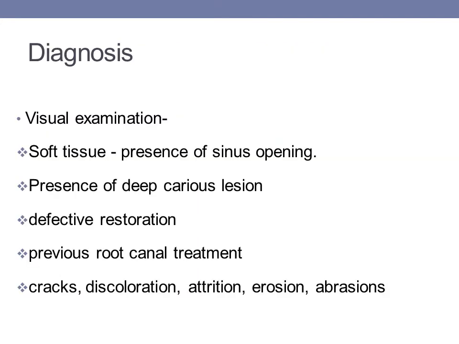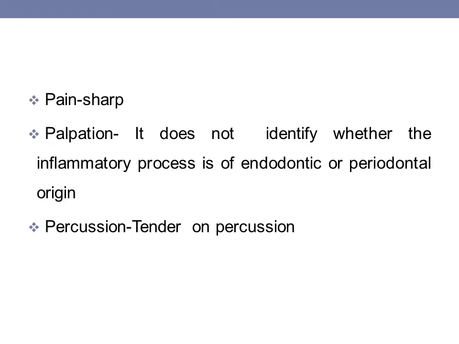Now, how will you diagnose this primary endodontic lesion? On visual examination, you will see that the soft tissue has the presence of a sinus opening, presence of a deep carious lesion, a defective restoration, previous root canal treatment, cracks, discoloration, attrition, erosion, abrasions. Pain in this type of lesion is very important to be noted. Sharp type of pain is present.